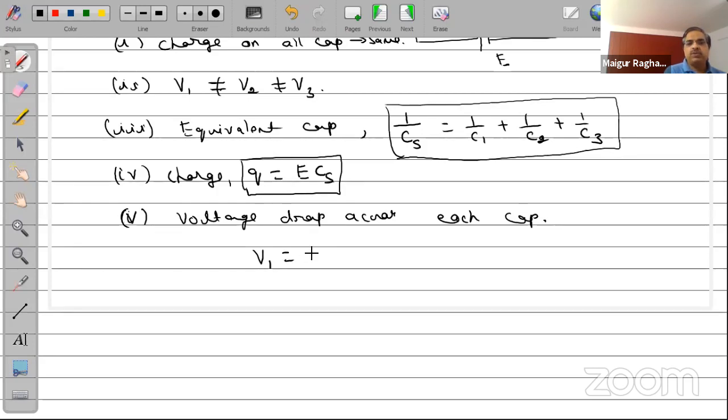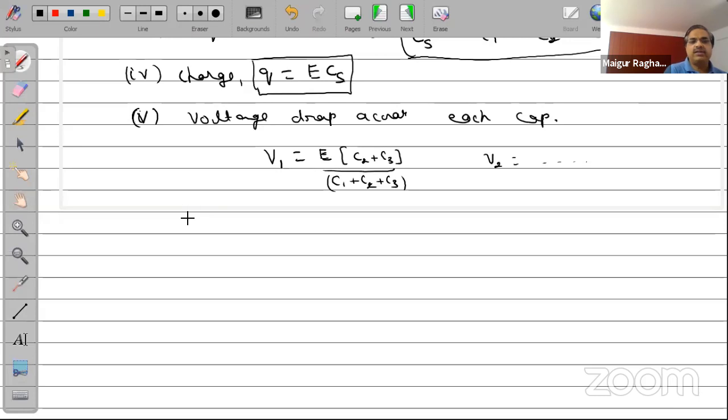V1 will be equal to E into C2 plus C3 divided by C1 plus C2 plus C3. All right, so this is how one can write down the expression here. Similarly for V2 and V3 and so on and so forth.